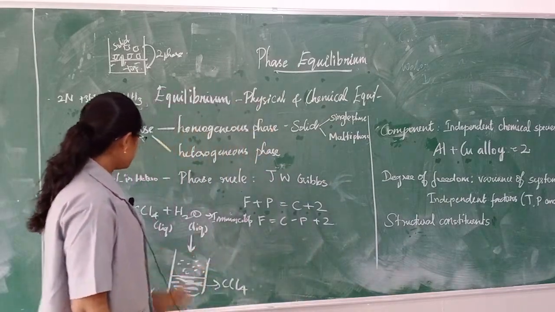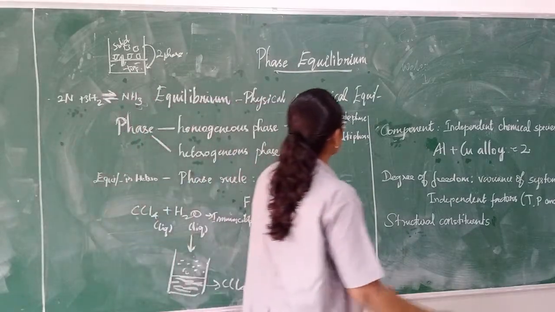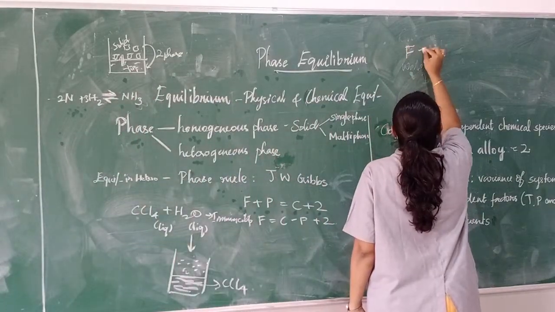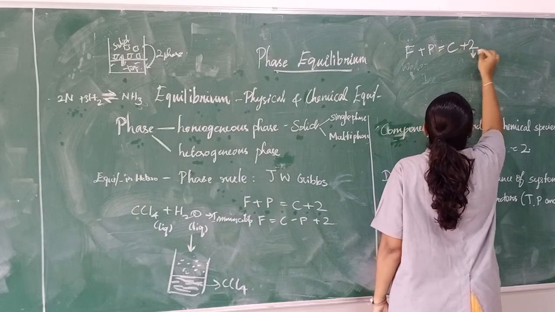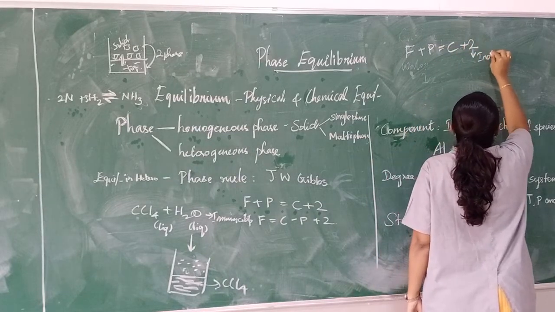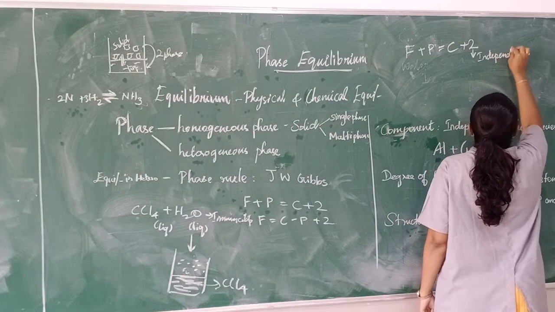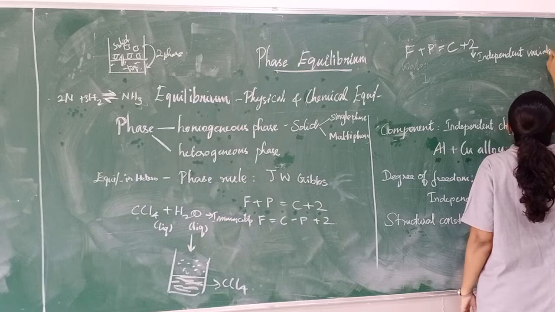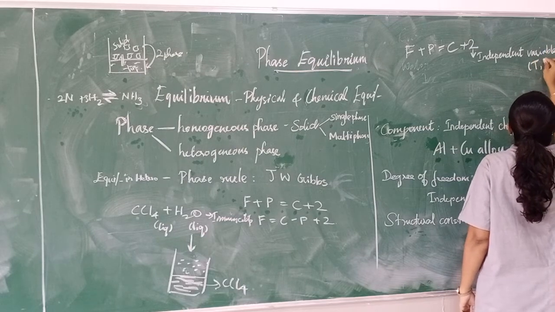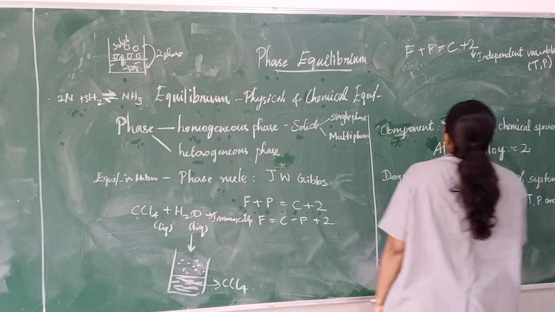Okay, coming to phase rule. Phase rule, F plus P is equal to C plus 2. 2 denotes the independent variables. Temperature and pressure is independent variable.